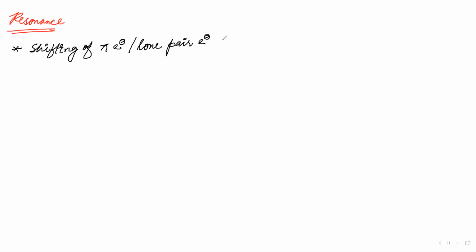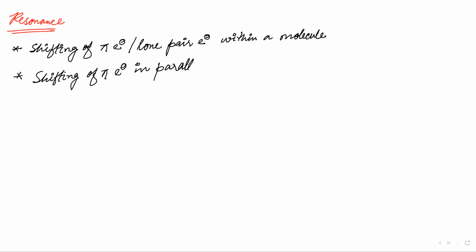Lone pair electrons within a molecule. And how does this shifting take place? It is by parallel p orbitals. Shifting of pi electrons in parallel p orbitals.